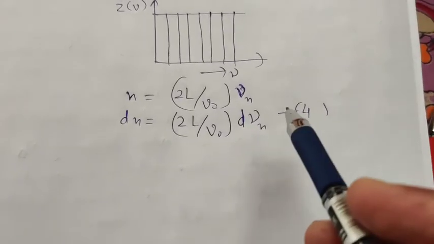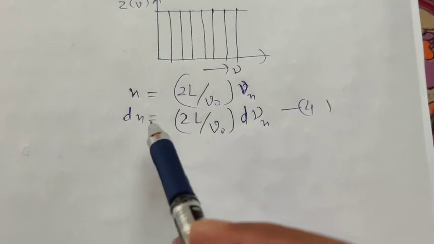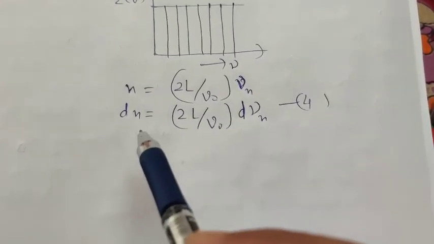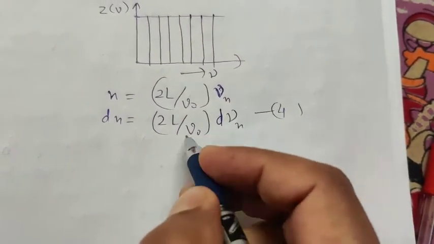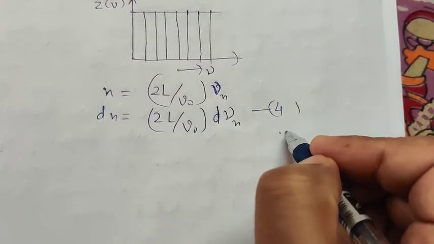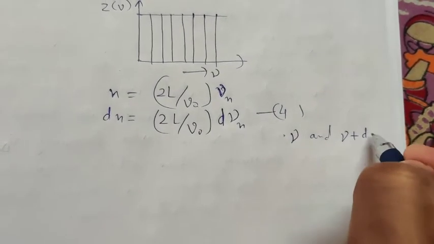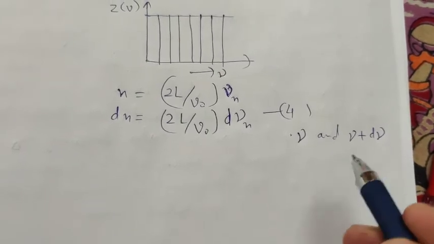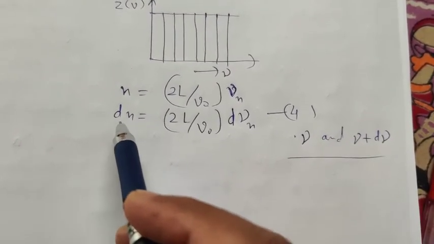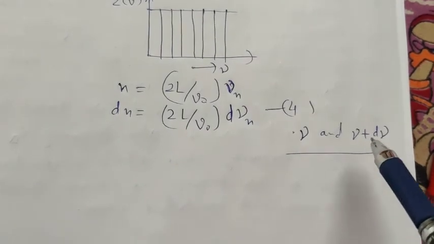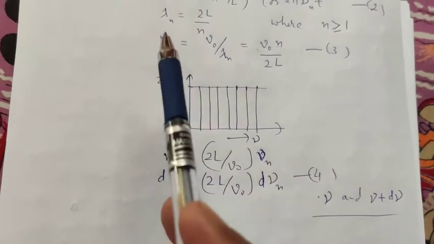So this equation number 4 gives the number of possible modes of vibration in the frequency interval, because of this d nu n, that is in the frequency interval nu and nu plus d nu. This is the number of possible modes of vibration in the frequency interval nu and nu plus d nu. Now this is the case for your one-dimensional case.